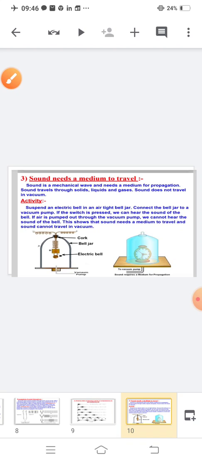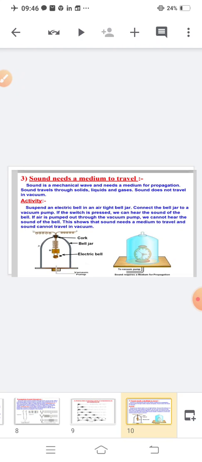Now, sound needs a medium to travel. Sound is a mechanical wave and needs a medium for propagation. Sound travels through solids, liquids and gases. Sound does not travel in a vacuum because in a vacuum there is no medium. Clear? Do one activity.